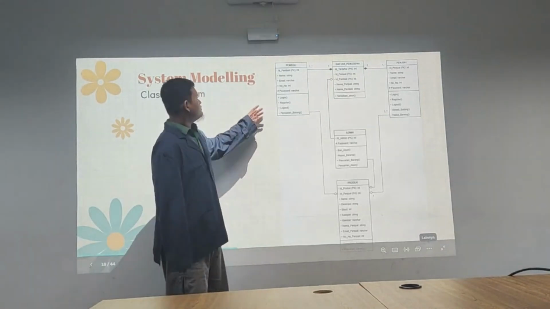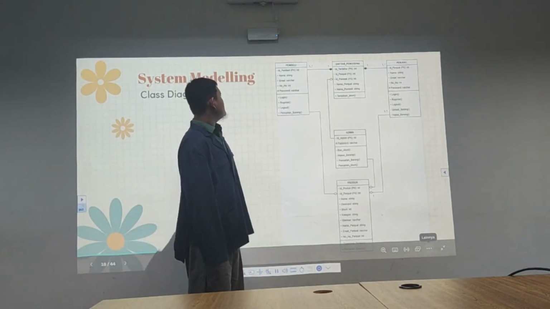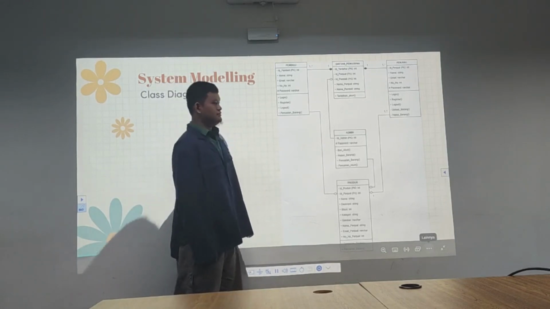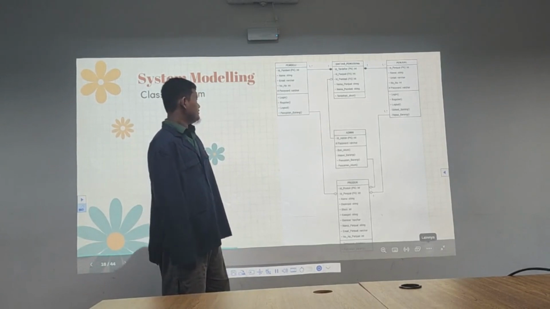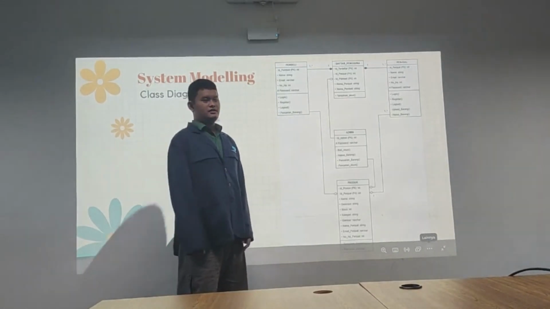Alright. Next is the system modeling, the class diagram. We have pembeli, daftar pengguna, penjual, admin, and product or database. From pembeli we have the ID, the name, email, their phone number, and password, with four main functions like register, login, logout, and producer.